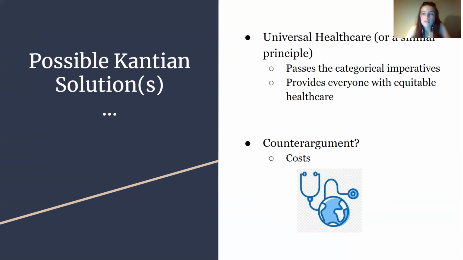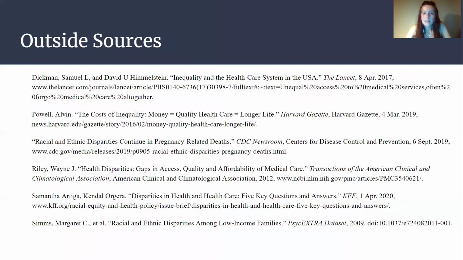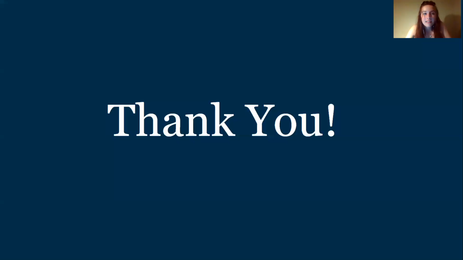It could not pass the first imperative because maybe not everyone wants to live in a world where universal healthcare or a similar principle is employed, as it drives up cost of taxes, most likely. And some people may not be willing to pay that, so thus not everyone may want to live in that world. But I feel that the positives in this situation outweigh the negative, as it prohibits people from dying, and it helps to combat systemic oppression. So with that, here are my sources, and thank you very much.